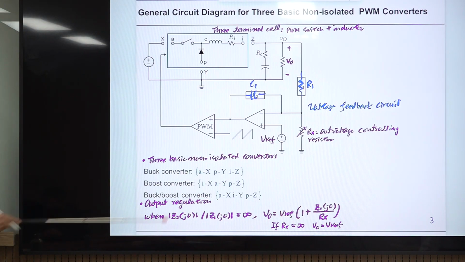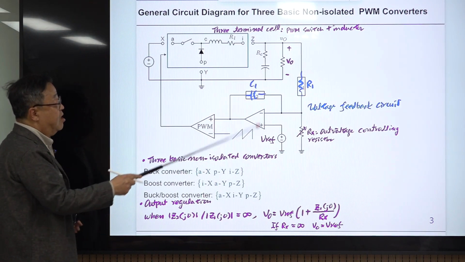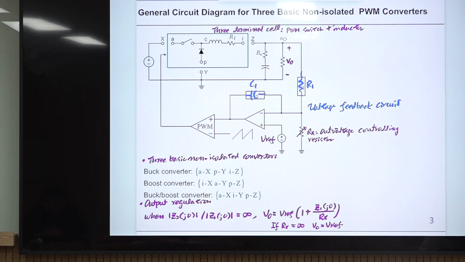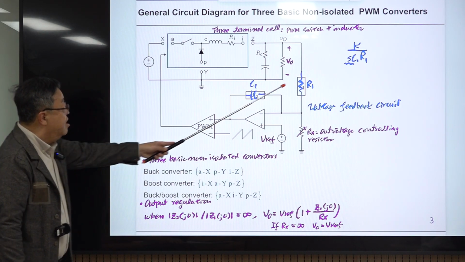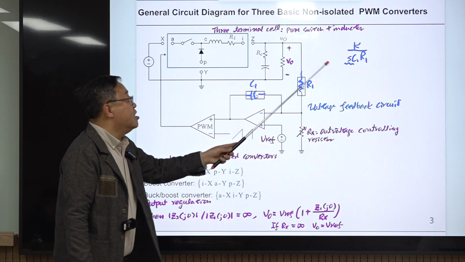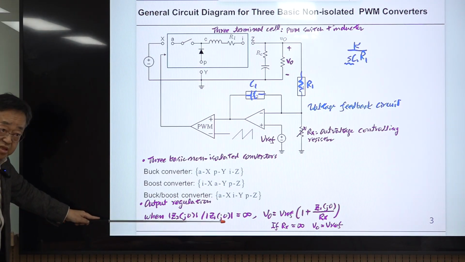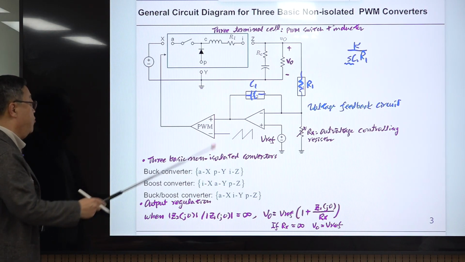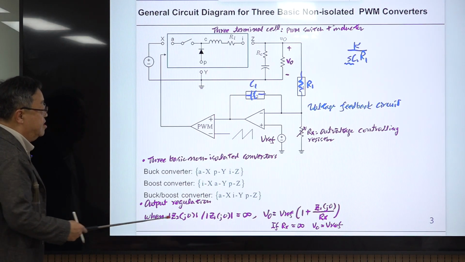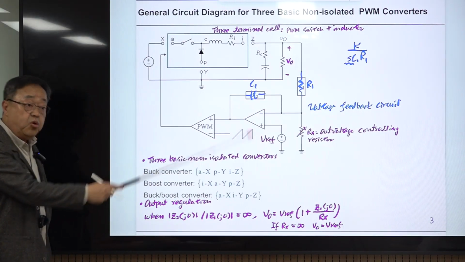So it performs the integrator function, and the transfer function of this is some number divided by sC1R1. Okay, when s becomes 0, when we think about the DC, this becomes 0, then the whole thing becomes infinity. It satisfies this condition. Okay, so the simplest possible configuration satisfying this is this integrator,